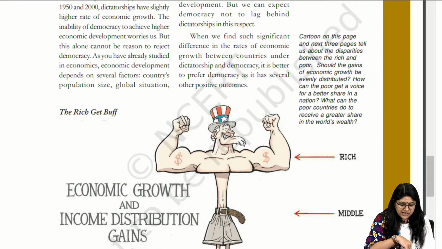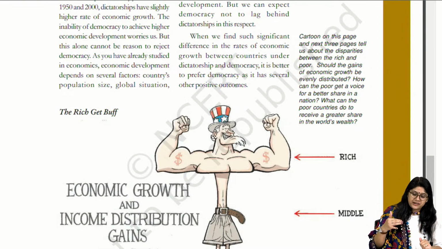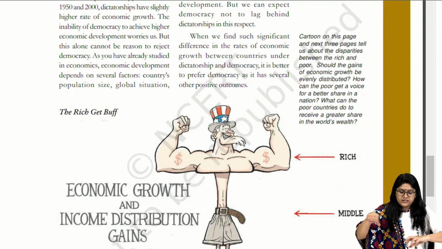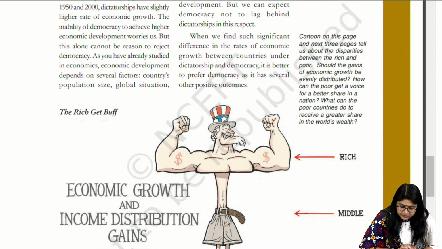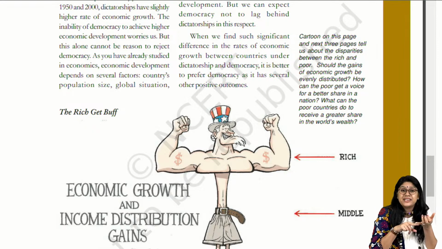Of course, with the hat we can make out which country we are discussing, how the growth was there and how they are spending. How much they are spending on defense, and how much on the poor and their development.